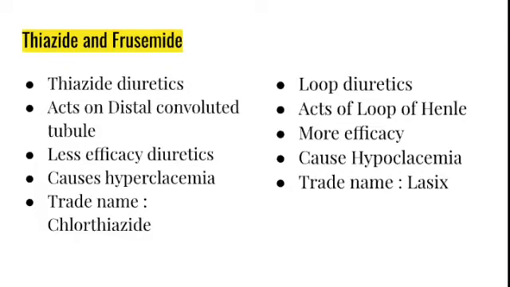Thiazide is a low efficacy diuretic, whereas furosemide is a high efficacy diuretic. Thiazide causes hypercalcemia, whereas Lasix or furosemide causes hypocalcemia. Another trade name for thiazide diuretics is chlorothiazide, whereas for furosemide it is Lasix.